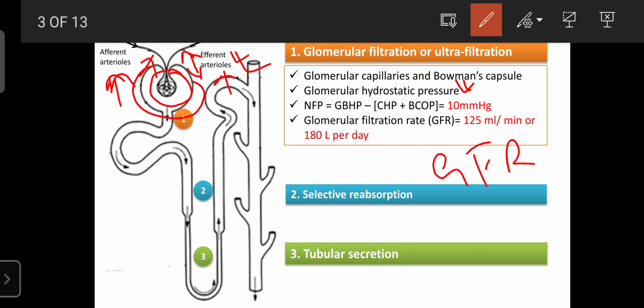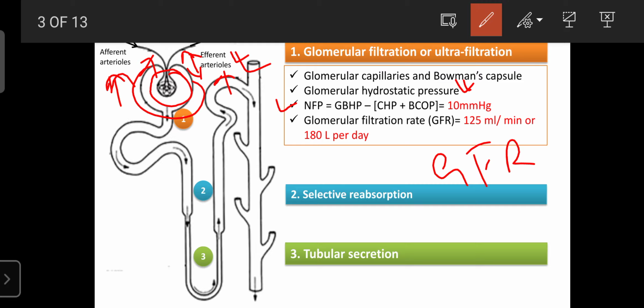Regarding the net filtration pressure, also written as NFP, it is calculated as GBHP minus CHP plus BCOP, which is equal to 10 mmHg. This much pressure, 10 mmHg, is required for glomerular filtration. If this pressure decreases, then GFR decreases, and if this pressure increases, then GFR increases.